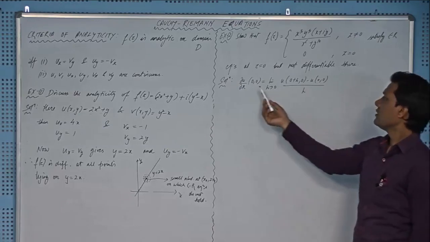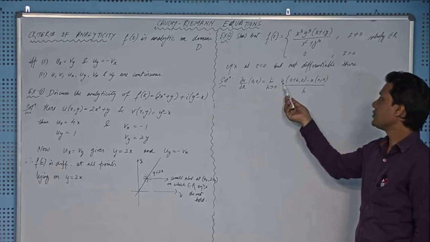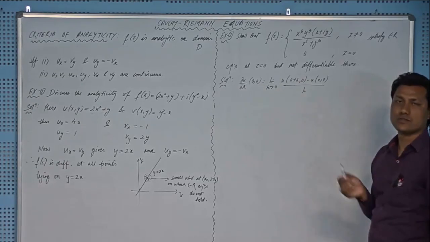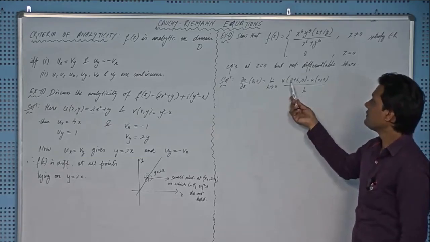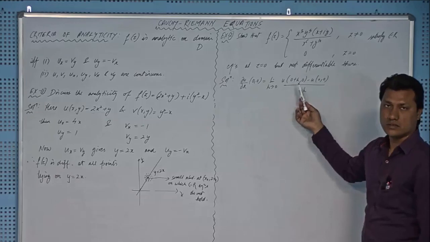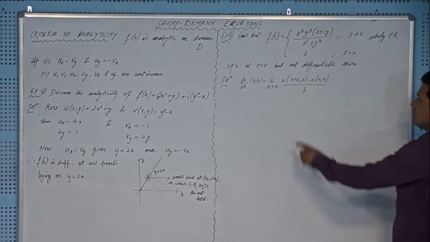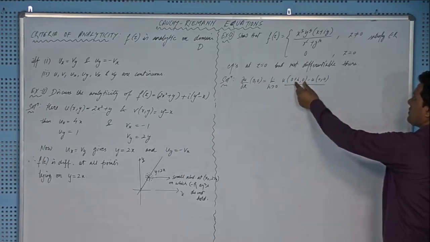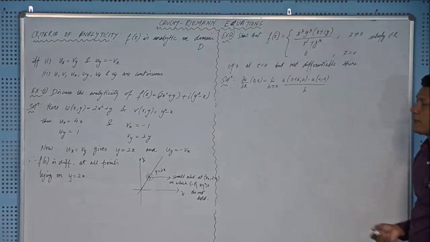In general, here we have del u by del x at (a,b), and in that case u(a plus h, b) minus u(a,b) over h, right? And this is a partial derivative with respect to x, so the increment of h should be given to x only, right? First we have to find the u and v from here.